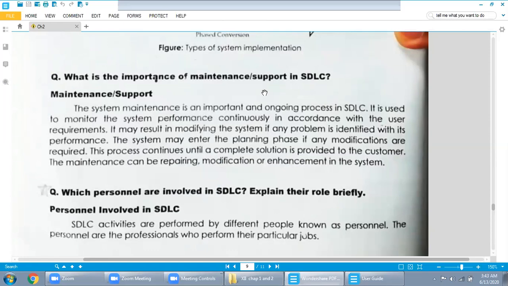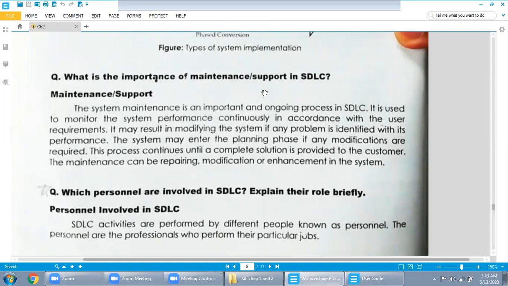But maintenance is when you install the project or program on the customer's PC in the customer's organization, and later they find some kind of error, and then they call you to fix that error. This is called maintenance.